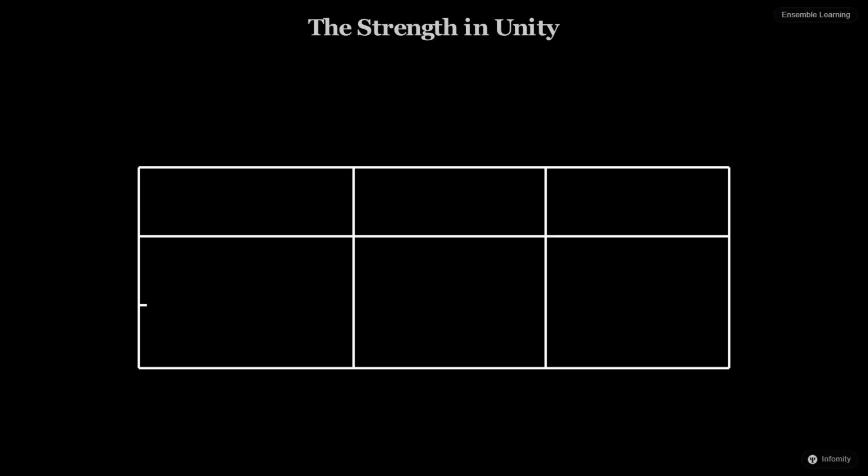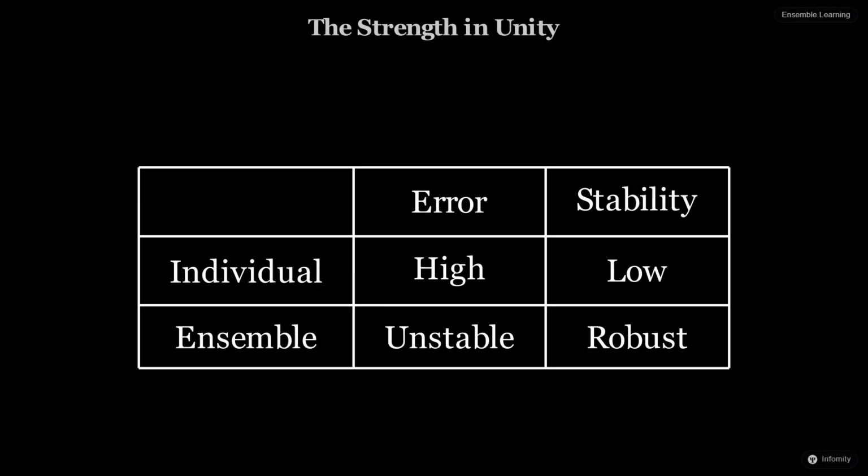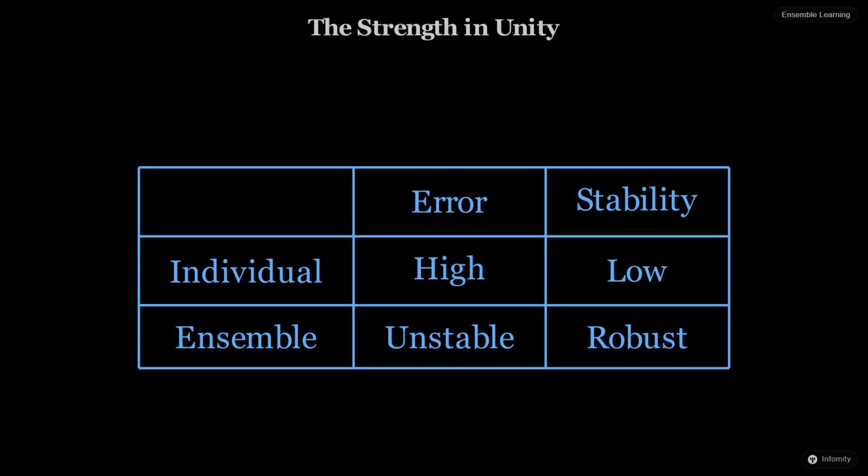Ensemble learning teaches us that there is incredible strength in unity and diversity. By embracing the imperfections of many individual models, we can craft a collective intelligence.